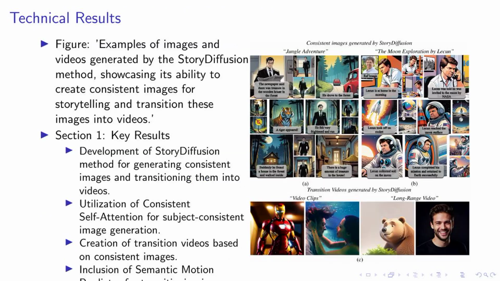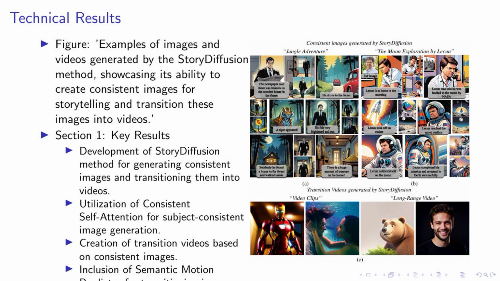On this slide, we delve into the technical results of our research. As you can see in the figure, our story diffusion method has been successful in generating consistent images for storytelling and transitioning these images into videos. This is achieved through the use of our consistent self-attention mechanism, which ensures subject consistency in the images generated. We then create transition videos based on these consistent images, further enhancing the storytelling aspect. Our semantic motion predictor plays a crucial role here, enabling a smooth transition of images into videos.